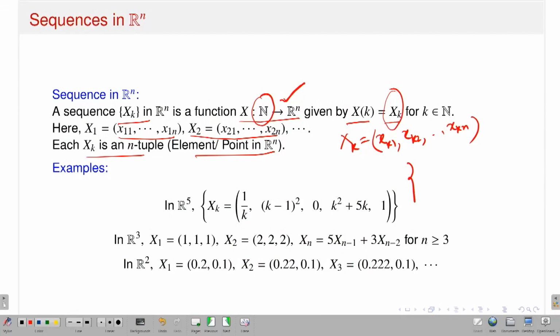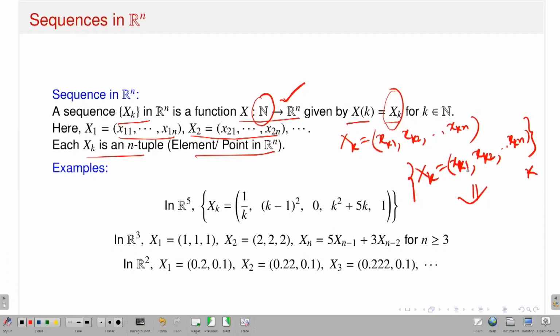That means if I have a sequence Xk, which is like xk1, xk2, up to xkn, in Rn, then this sequence in Rn induces n component sequences in R. So I can have the sequence xk1 up to xkn. This is a sequence in R, this is also a sequence in R.